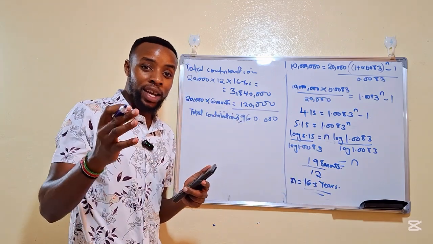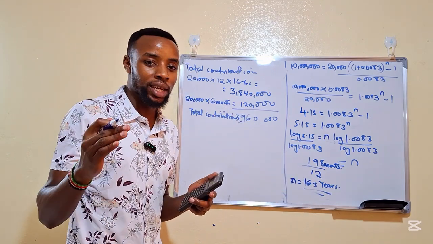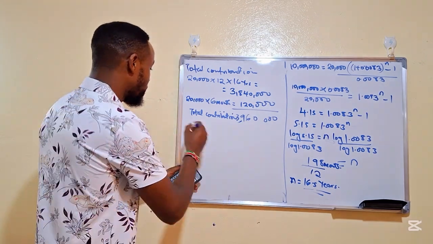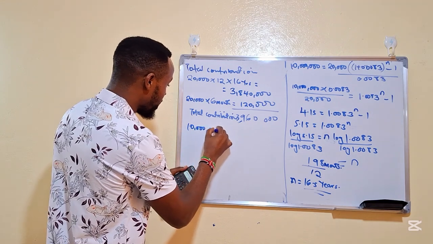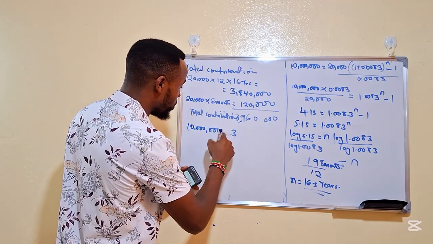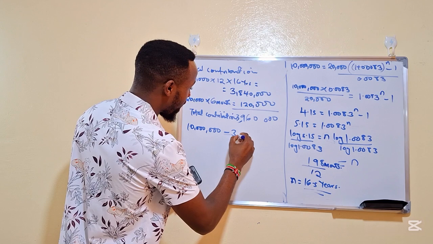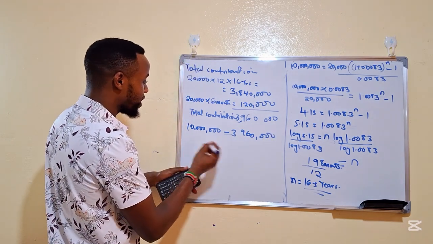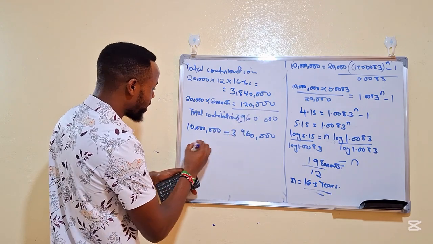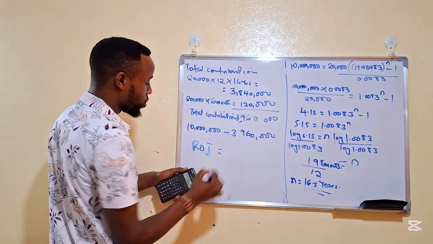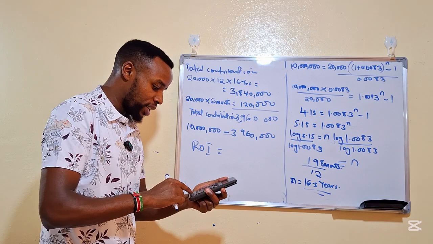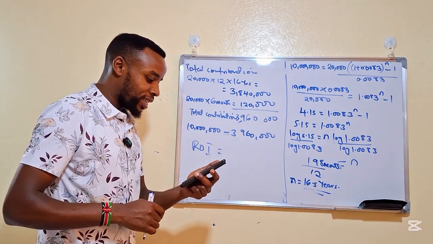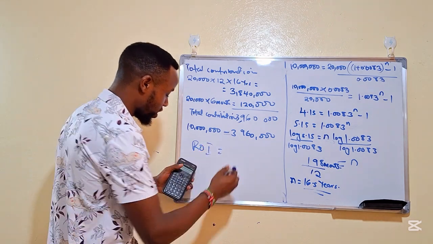But remember, after 16.5 years, you have 10 million. So how much money has the fund manager paid you as interest? What was the return on investment, ROI? You take 10 million minus 3,960,000. That is 6,040,000 Kenya shillings.